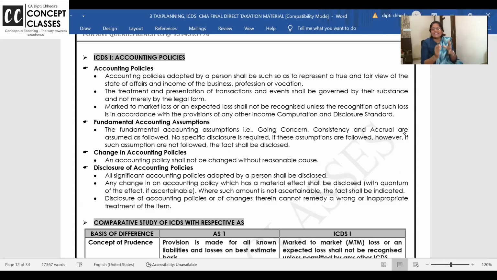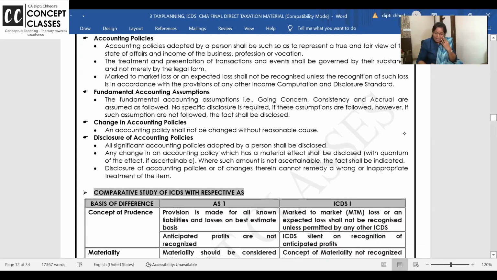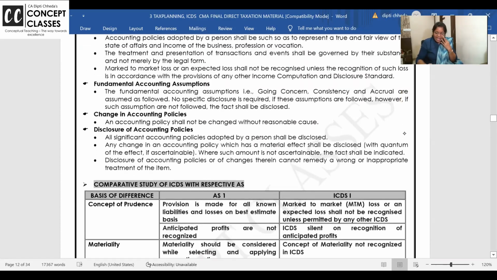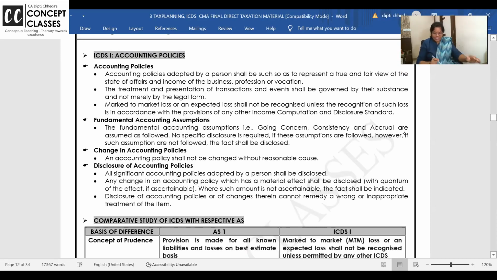Chalo, shall we start now with ICDS? Few ICDS are very simple, and you may call it spoon feeding or whatever it is. I am giving for every ICDS first the concept, because if I directly start comparative, concept is required. Actually in your Inter exam, write a short note on ICDS.